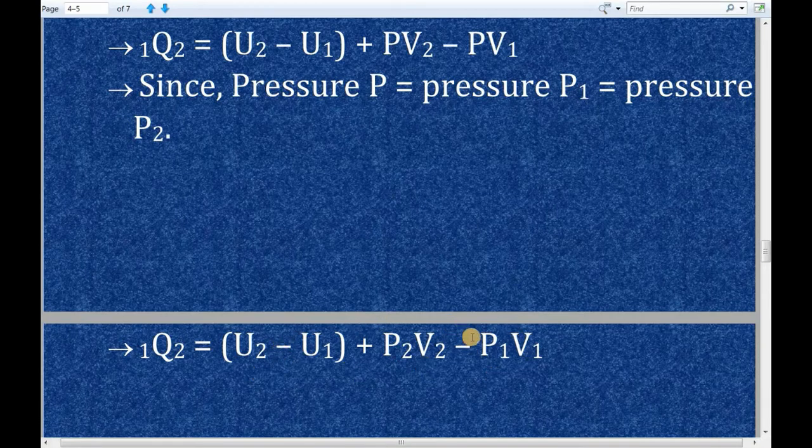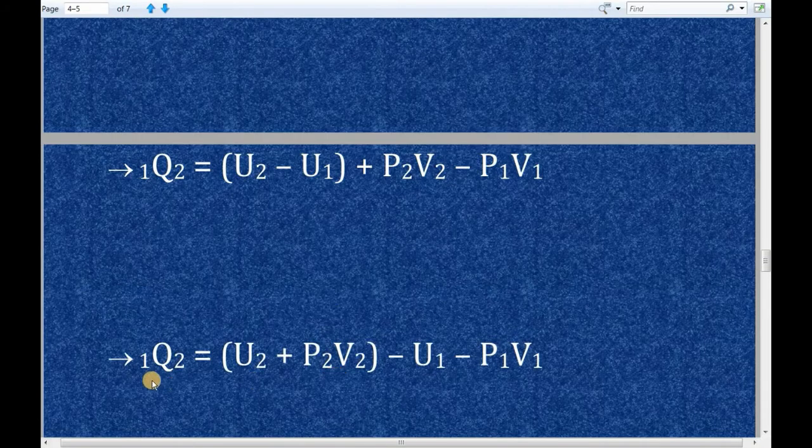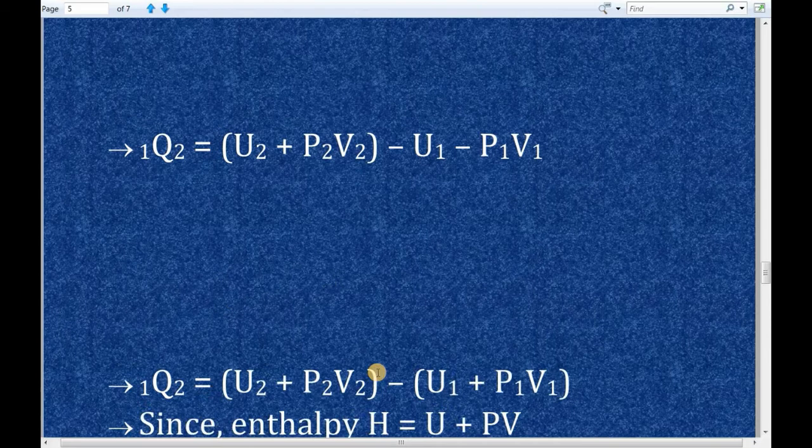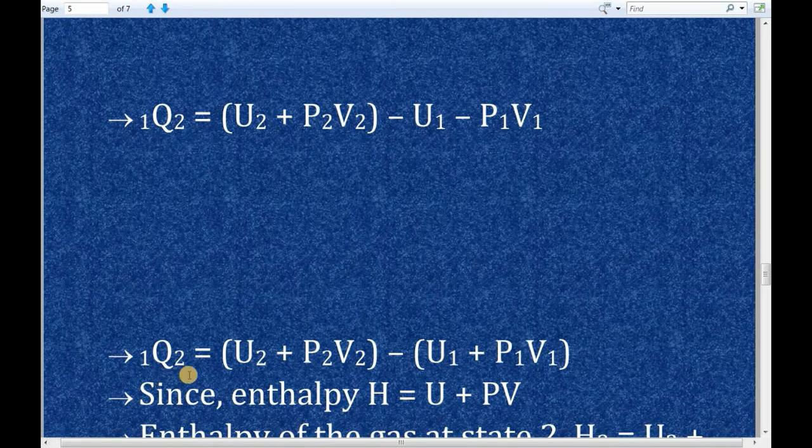Now I am going to rearrange this RHS. So the next step will be 1Q2 is equal to U2 plus P2V2 minus U1 minus P1V1. So in this minus U1 and minus P1V1, negative sign is common. So I will take negative sign as common for these two terms. So the next step will be 1Q2 is equal to U2 plus P2V2 minus of U1 plus P1V1.